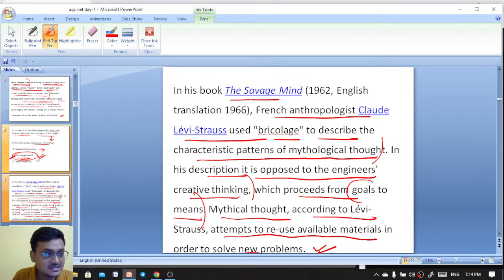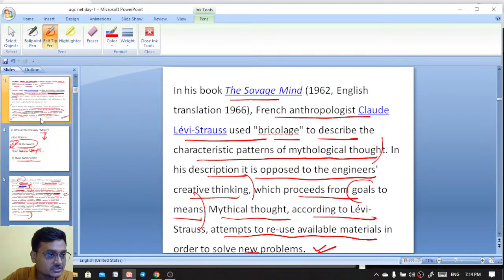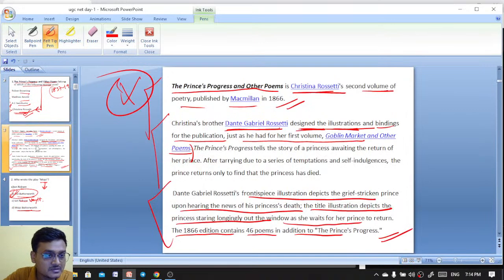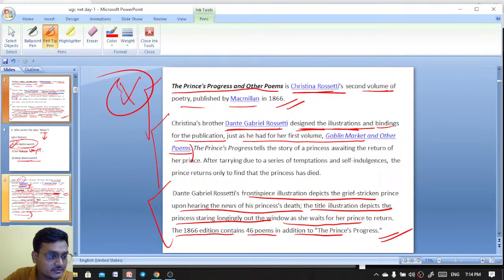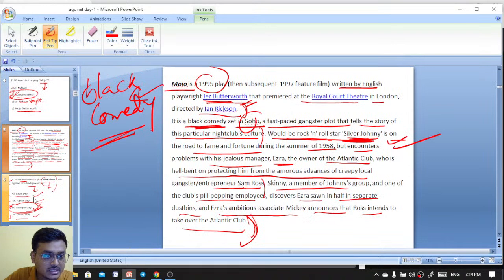Okay, and Anindita was asking about dark comedy. What was the question there? Let me clear it. Okay, so asking about black comedy.